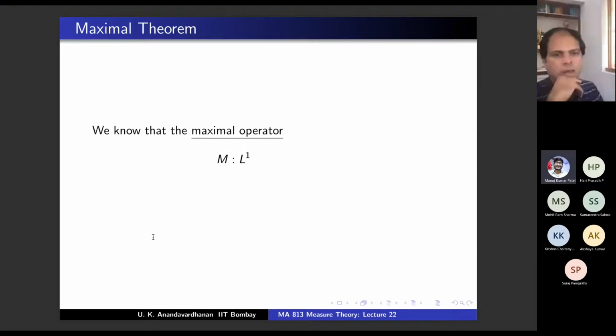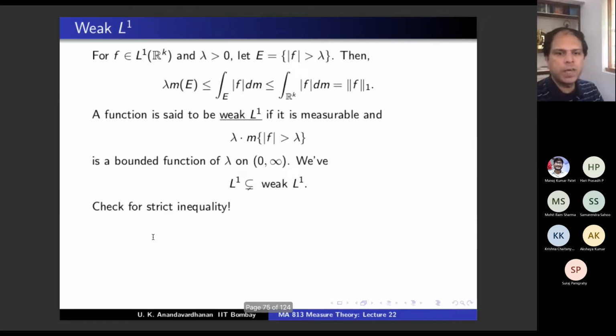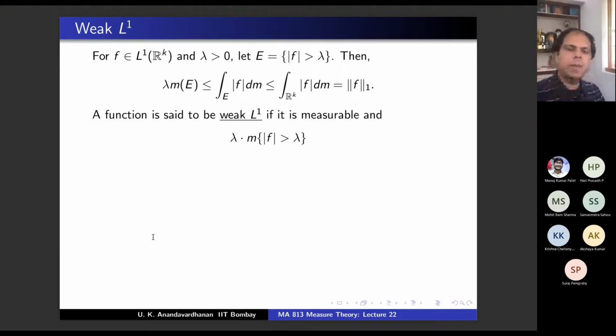Mf will be another function, but what class of functions? Weak L1. Mf need not be L1, but Mf is always weak L1. We know that the maximal operator is weak L1, and why do we know that? By the maximal theorem. Because what is the definition of weak L1? If Mf is weak L1, we have to show that lambda times the measure of {Mf > lambda} should be bounded.